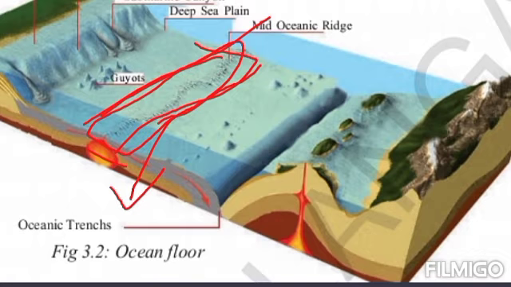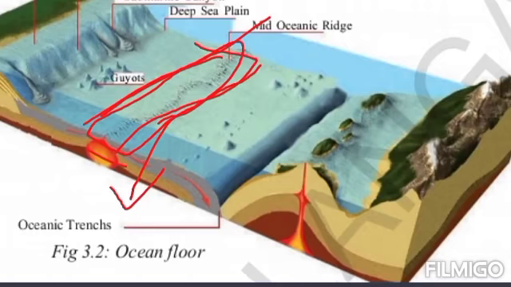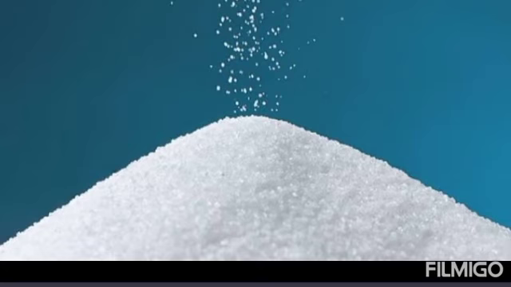Mariana Trench in the Pacific Ocean, depth up to 11,022 meters. Next, the Nares in the Atlantic Ocean, depth up to 10,475 meters. Next is Java in the Indian Ocean, depth up to 7,450 meters. So these are the important trenches.